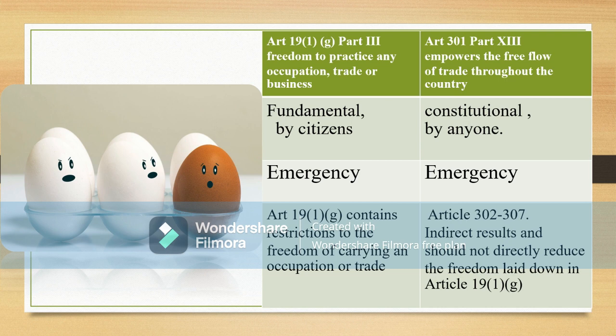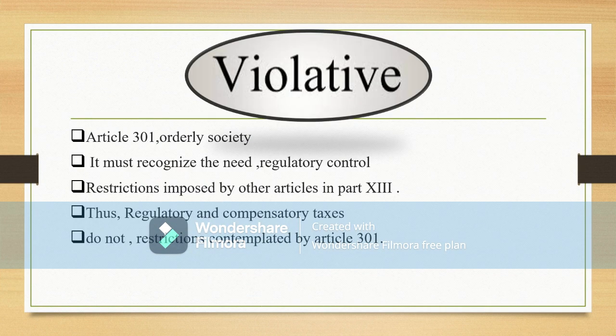But under Article 301, there are different articles which deal with the restrictions, which do not directly reduce the freedom laid down in Article 301. As we all know, in order to maintain order in society, some restrictions are important. In the same sense, these restrictions are regulatory and compensatory taxes, and therefore they do not restrict the freedom provided under Article 301.